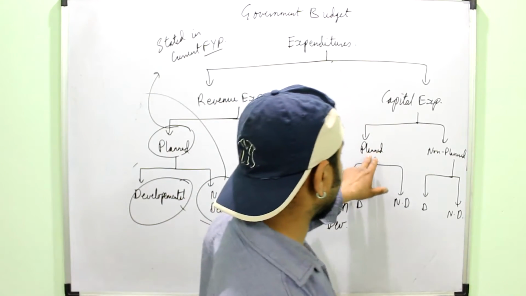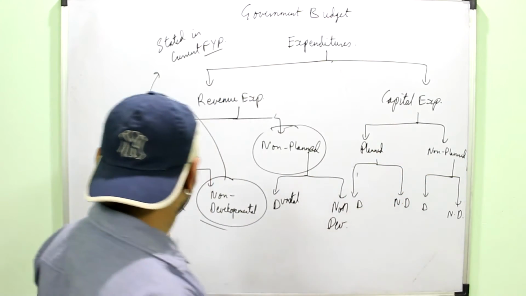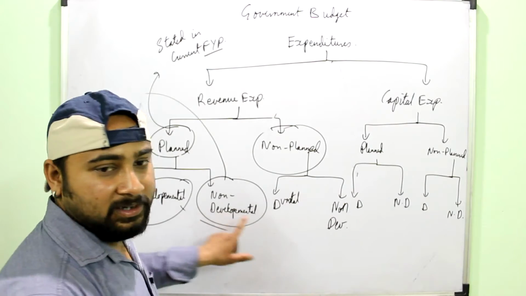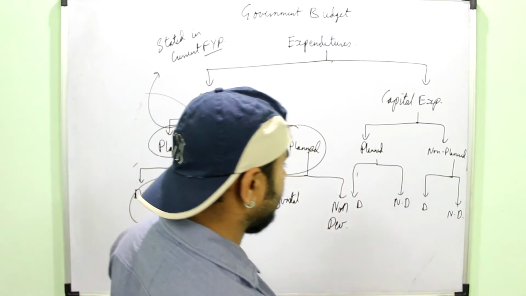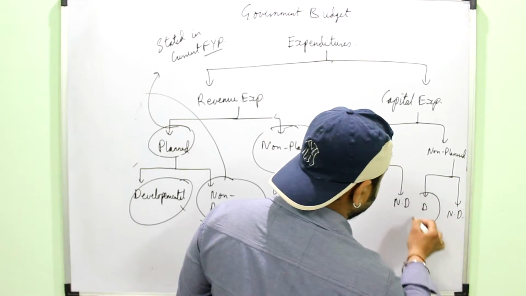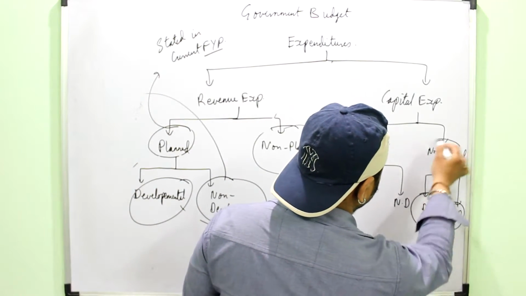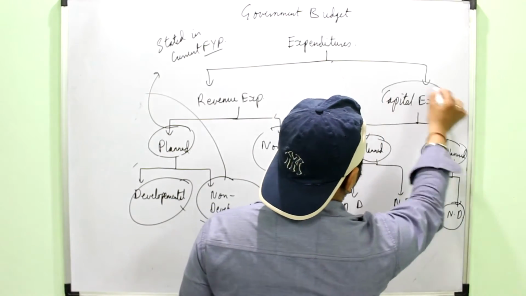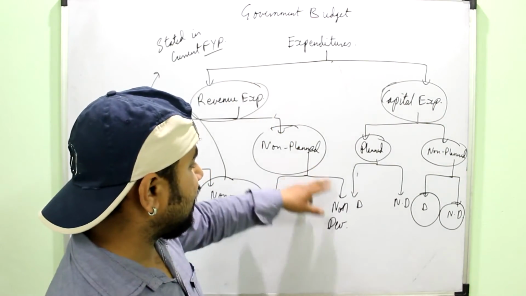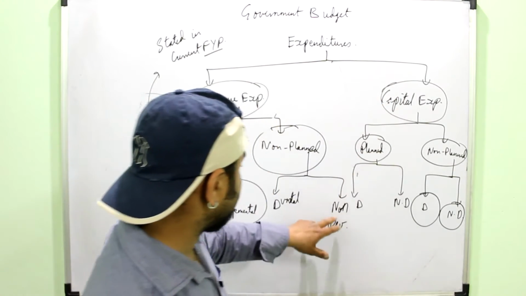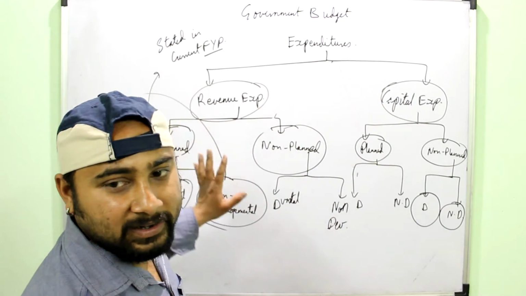Capital again is divided into planned and non-planned. Then planned is divided into developmental and non-developmental, and non-planned also, here also and here also. It means that you should know these types of expenditures: developmental, non-developmental, planned, non-planned, capital and revenue. Expenditure can lie in this, this and this, or maybe this and this, in three categories.